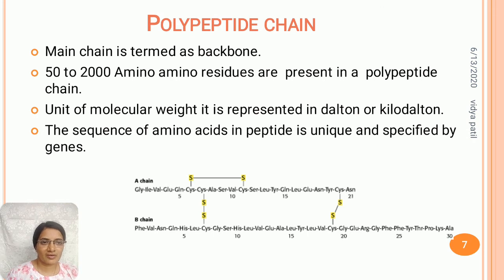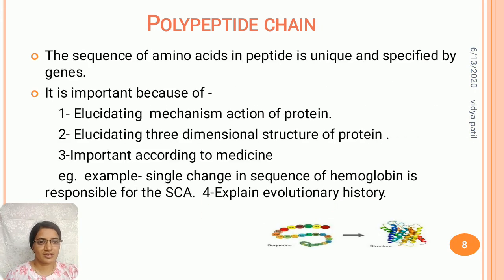The sequence of amino acids in a peptide is unique and it is specified by the gene. This is the sequence of insulin, A chain and B chain. This sequence is very important according to biochemical function, as well as several other aspects, like determination of the mechanism of action of a protein and finding the three-dimensional structure of the protein. It is important in medical science.